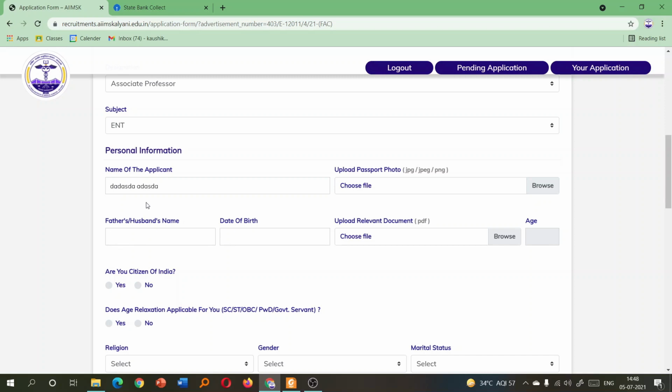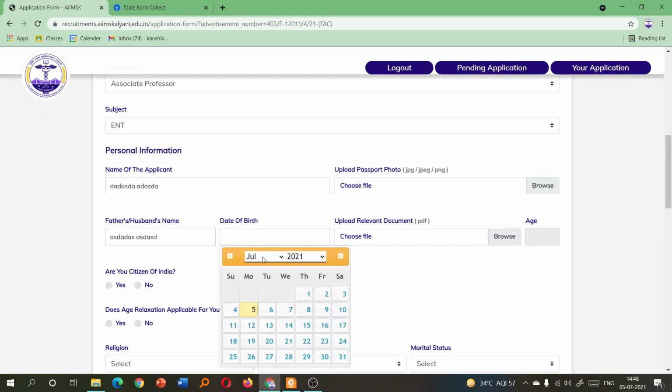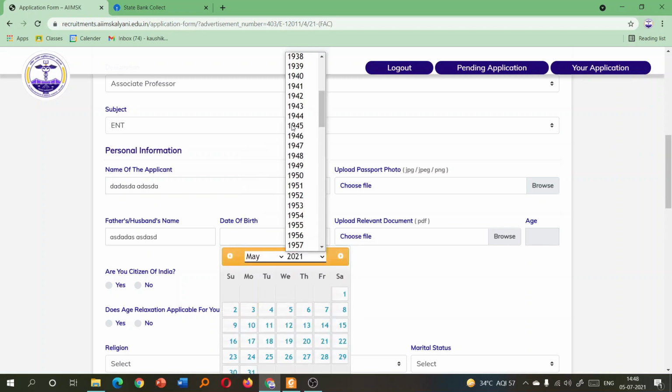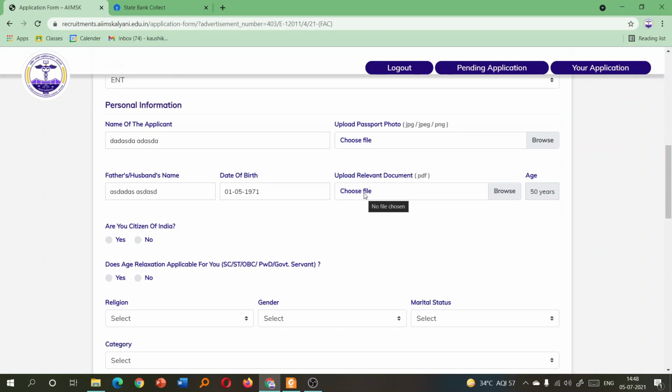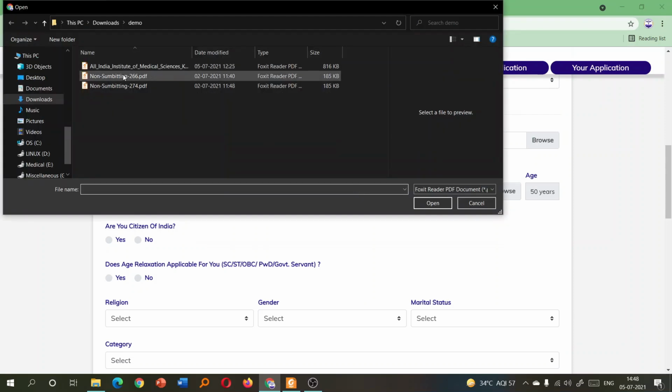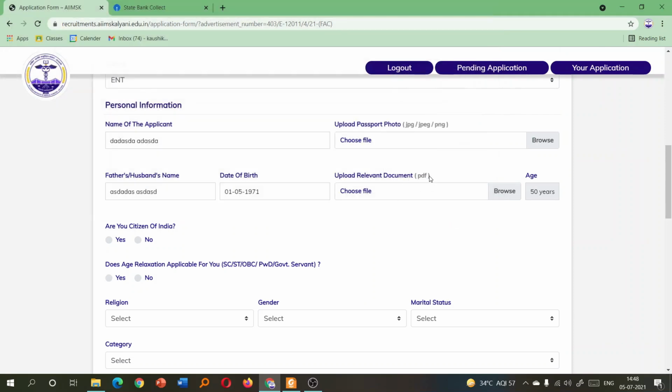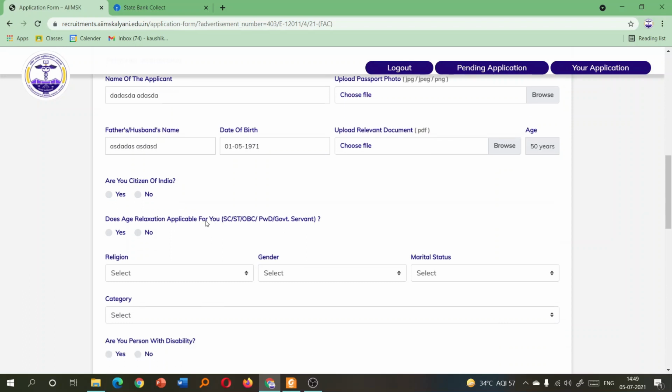Then you can enter your father's or husband's name, then date of birth. Let me take any random date of birth, and the age will be automatically calculated. You do not need to do anything related to that. Upload relevant document. You again upload your document as a PDF file. You can see here that for every file menu we have given what kind of file is required. Now if you hover there, you can see the name of the PDF. So that is confirmation that your file has been uploaded.